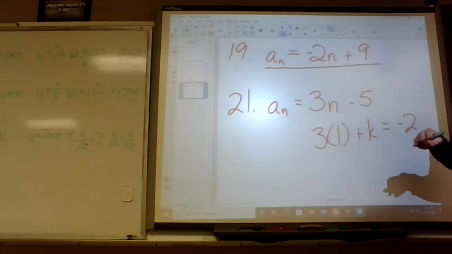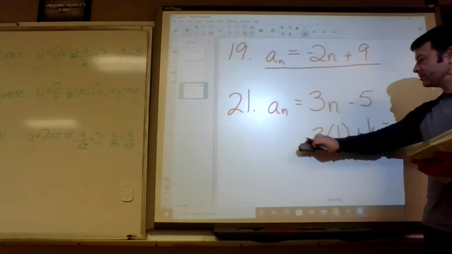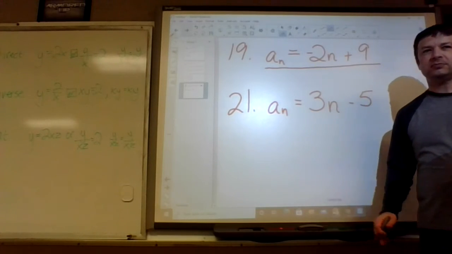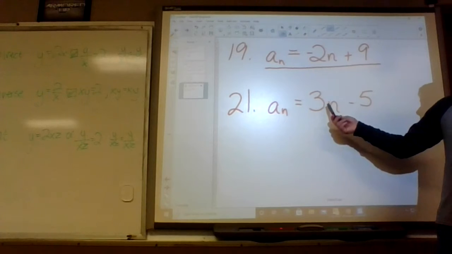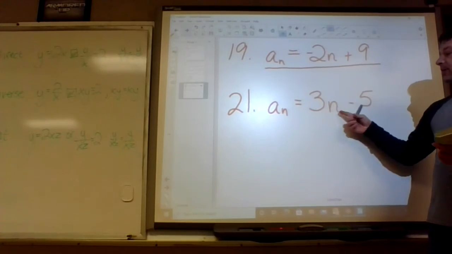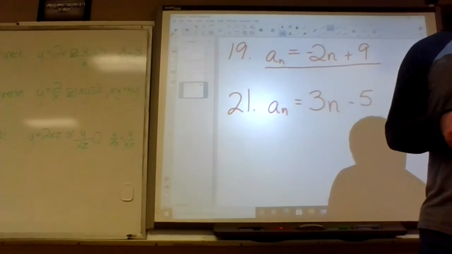You make sure the first term actually comes out as the first term. The second term, if I plug in 2, I should get the second term. If I plug in 3, I should get the third term. Every time n goes up, the value is going to go up by 3. N goes up 1, the value is going to go up by another 3. That's what happens. And the minus 5 just helps you with the starting spot.